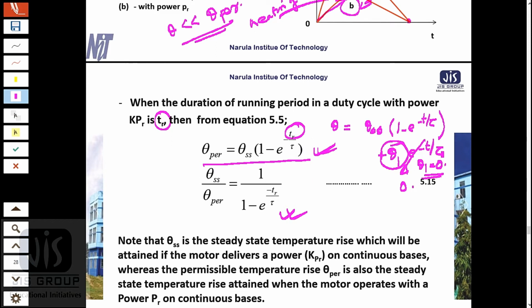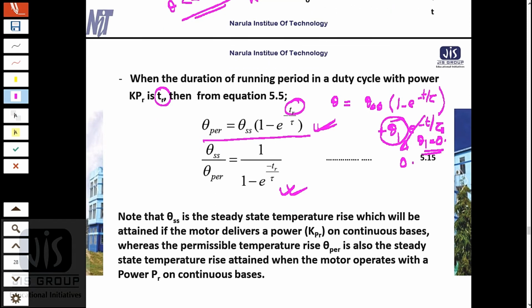Now in this equation theta ss is the steady state temperature rise if the motor delivers a power of kpr in continuous duty, whereas theta par is the steady state temperature rise when the motor operates with a power pr on continuous basis.